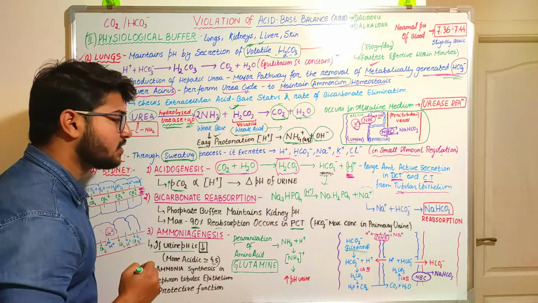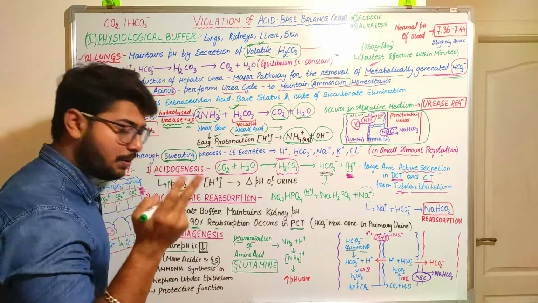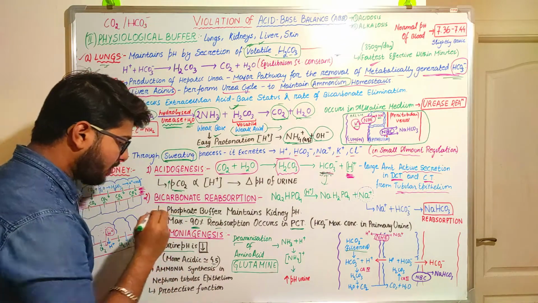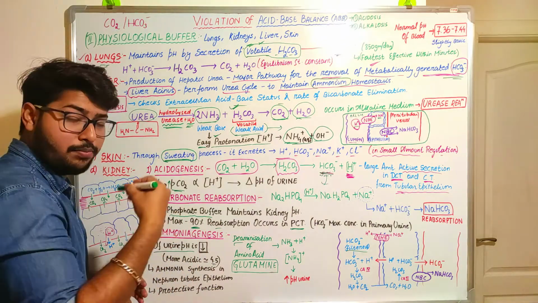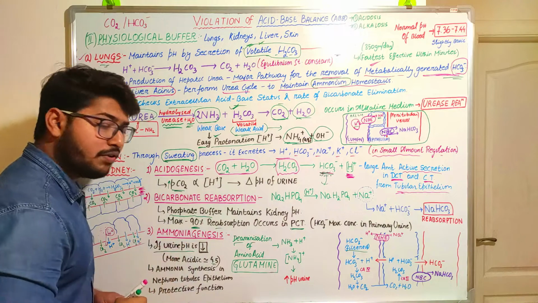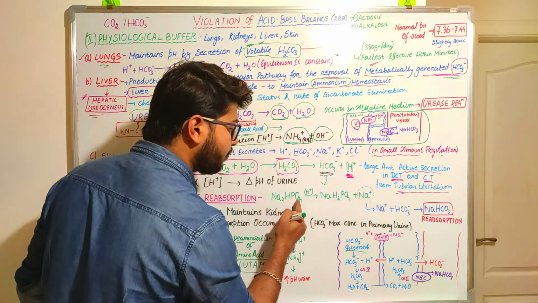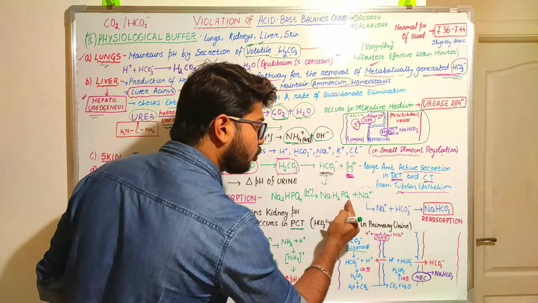to a special buffer system, as we have already read in the chemical buffer. What is that? Due to phosphate buffer. What is the help the phosphate buffer is doing? The phosphate buffer will produce the same reaction, that is Na2HPO4 and NaH2PO4.